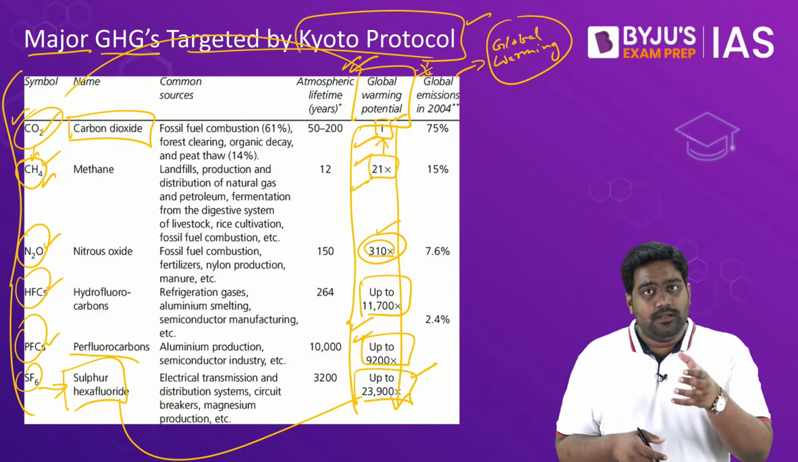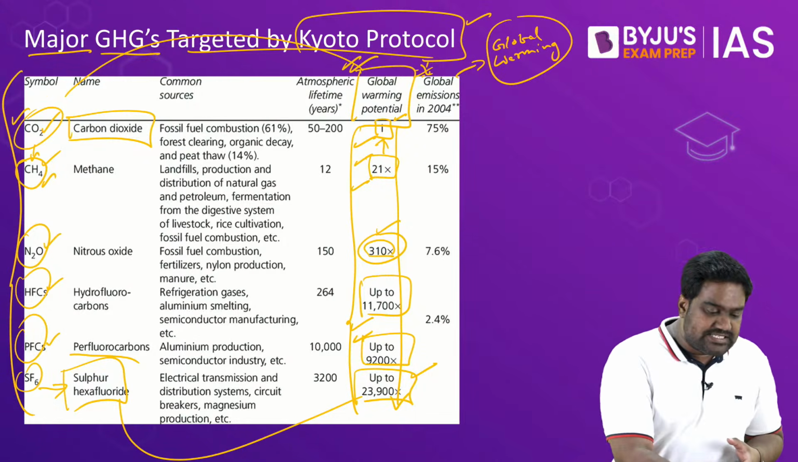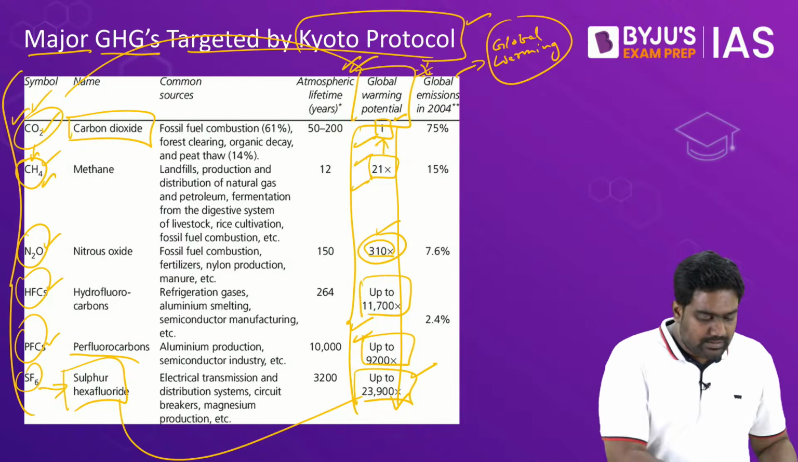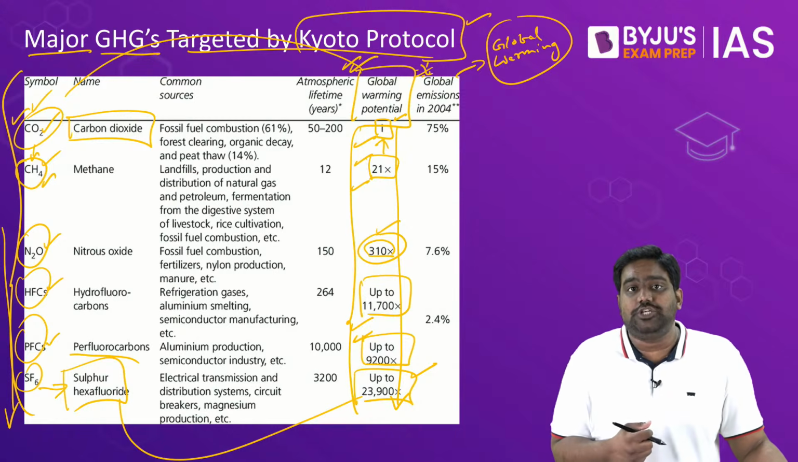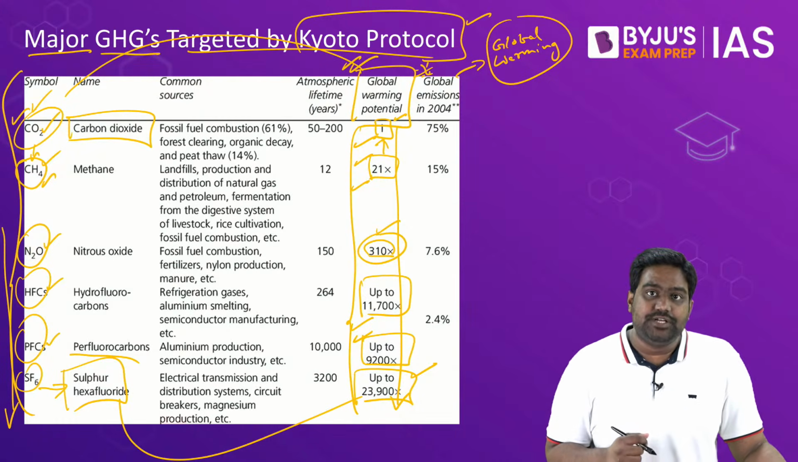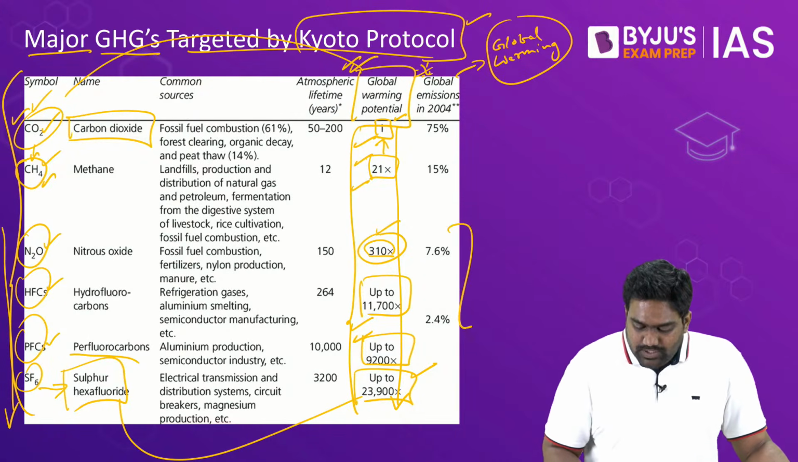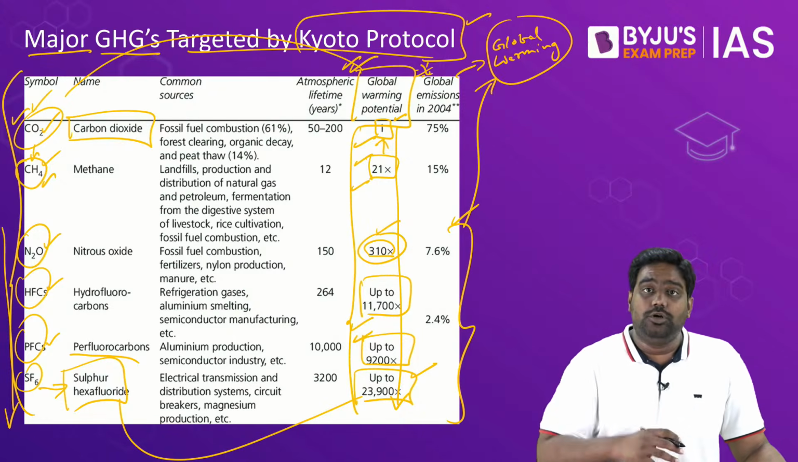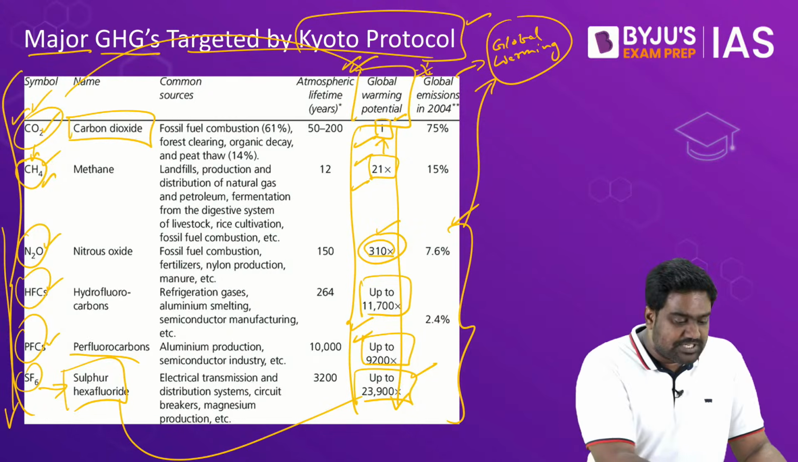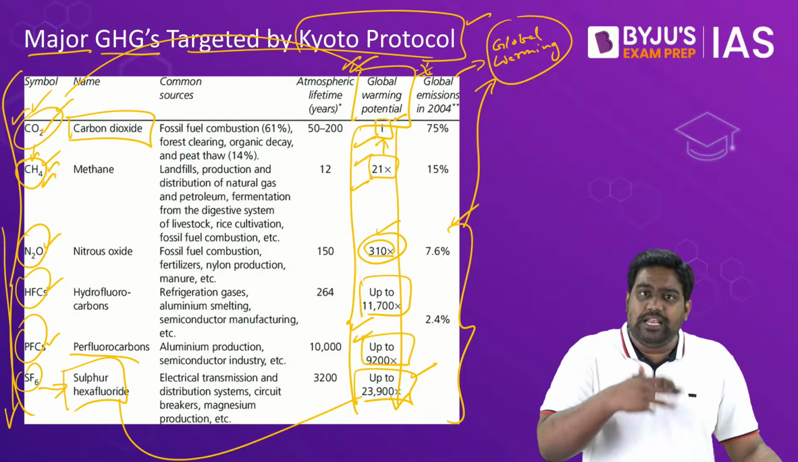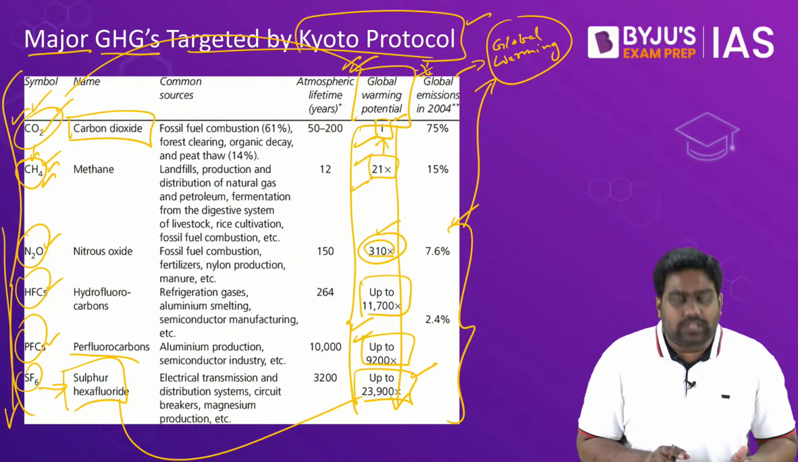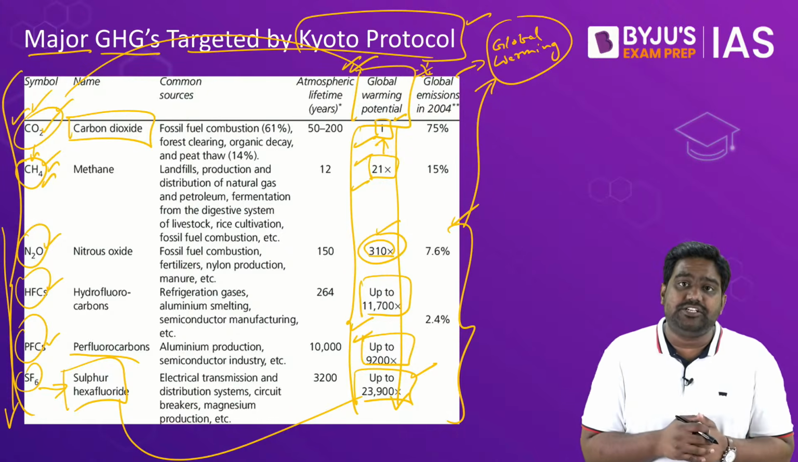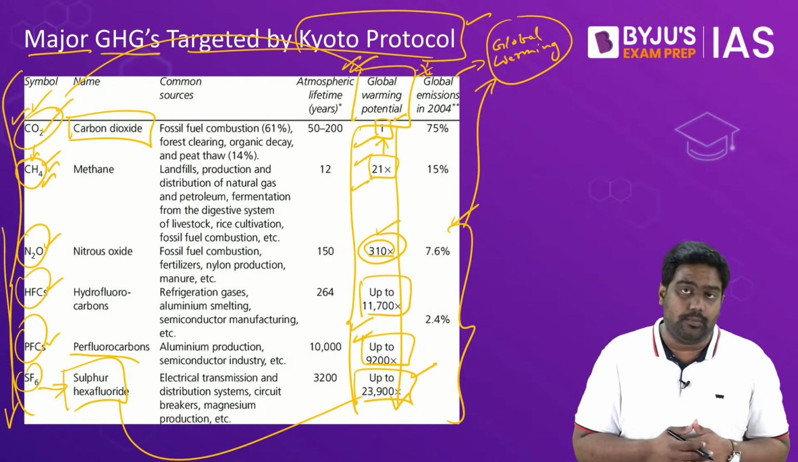But thankfully, the most prominent greenhouse gas is CO2, followed by methane. The other greenhouse gases which have a very high global warming potential, their concentration level is less. So as a result, they don't contribute as much to global warming as CO2 and methane. It's mainly because of their volume and distribution in the atmosphere. But nevertheless, all these are major greenhouse gases which significantly contribute to global warming.